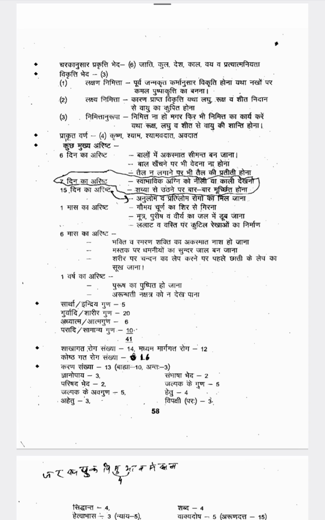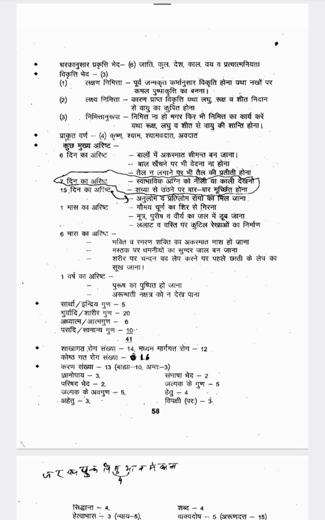Then Swabhavika Agni ko Neeli ya Kali Dekhna. So the normal fire, it will be looking like a blue color. Okay, or maybe it will be looking like a blackish discoloration. So like that of colors if you see in the fire. Shayya se utne par बार मूर्छित होना. So while getting up, okay, while getting up repeatedly you are getting fainting. Okay, so these are all indicating within 7 days patient will die.